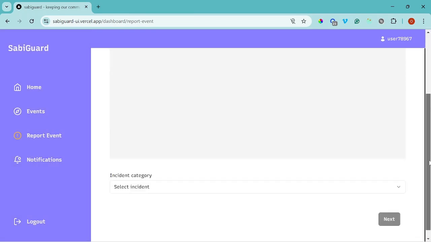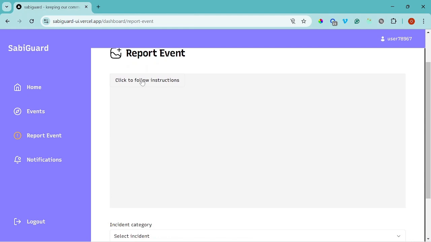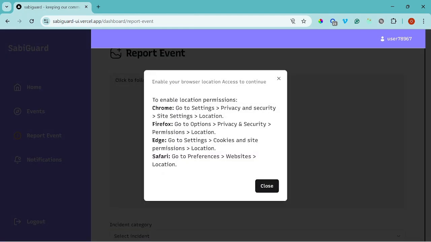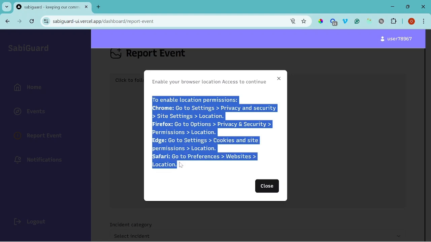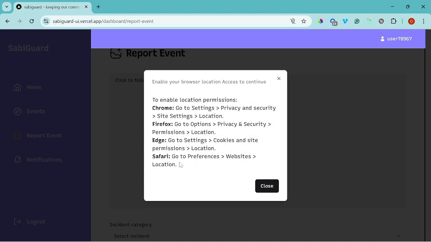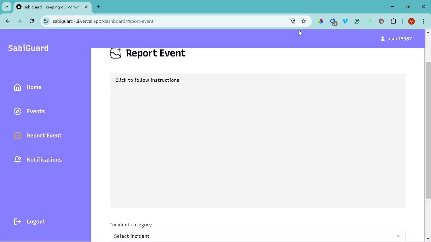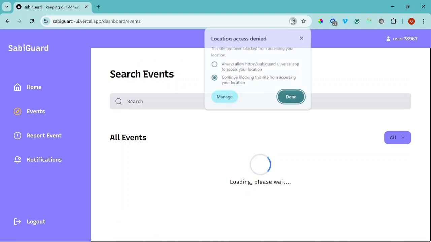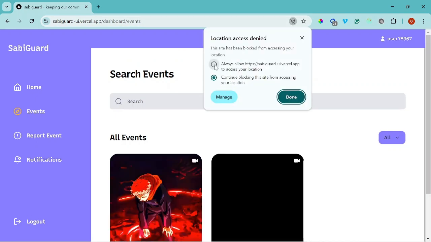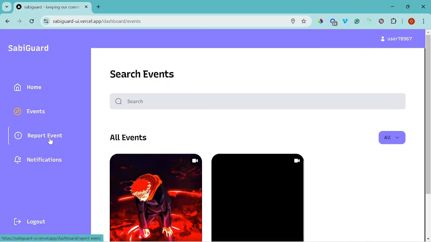For this to work, the user needs to enable location. It prompts the user, you need to enable location. These are some of the options for the user to put into consideration when trying to enable location. Since I'm on my PC, let me try. Allow, continue. Okay, allow. I think I need to allow report events.